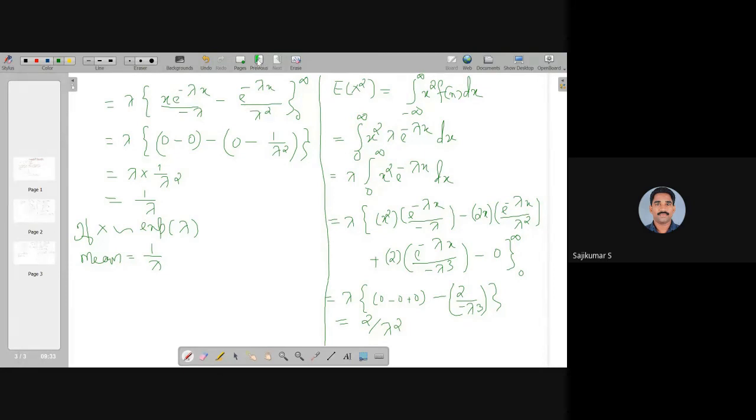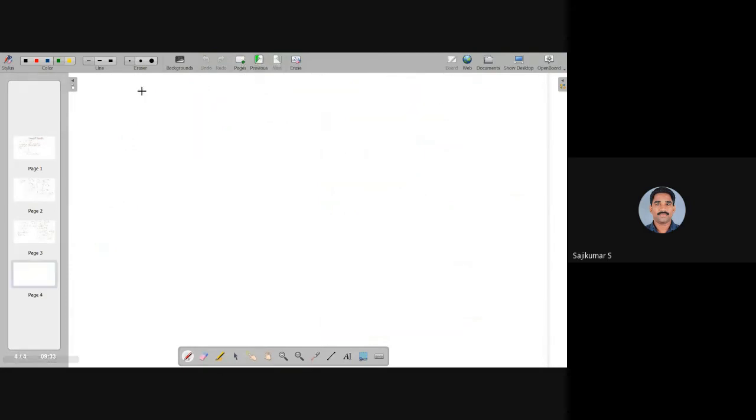Next, we can compute the variance. Therefore, the variance of x, the variance of the exponential random variable, is by definition the expected value of x square minus E of x the whole square. The expected value of x square is 2 by lambda square, minus 1 by lambda the whole square, equal to 2 by lambda square minus 1 by lambda square. So that is equal to 1 by lambda square.